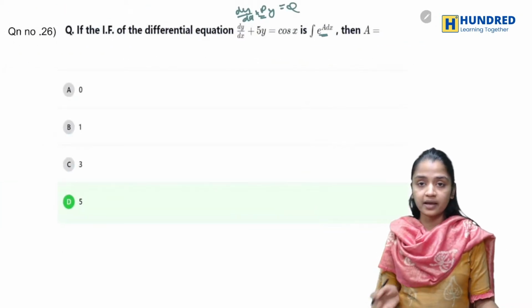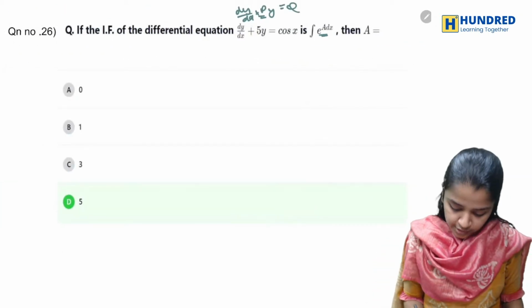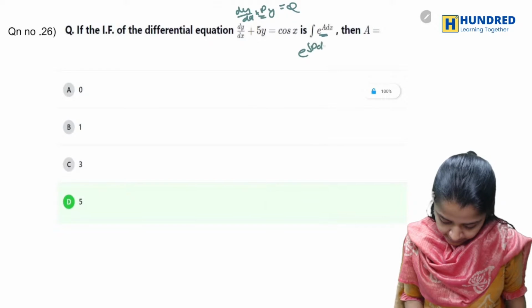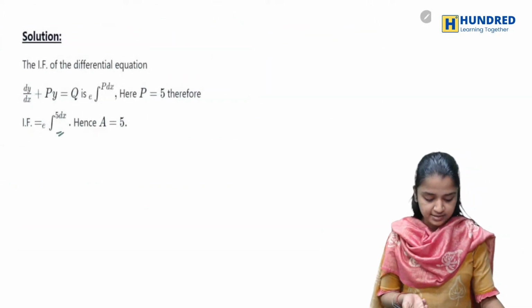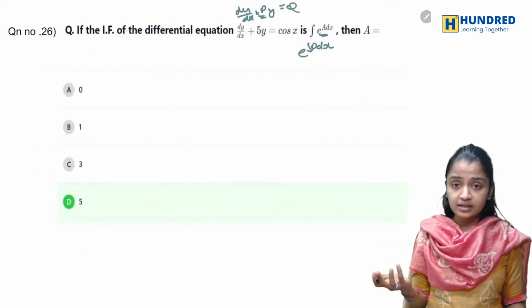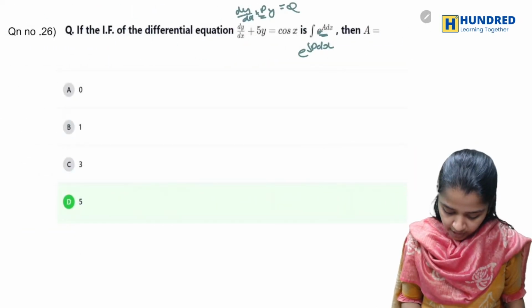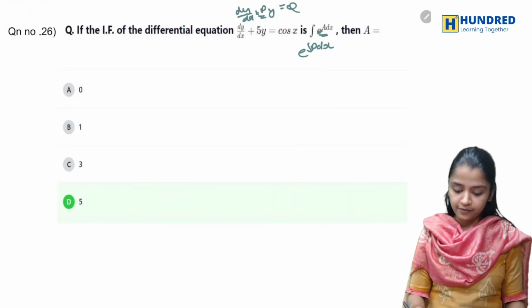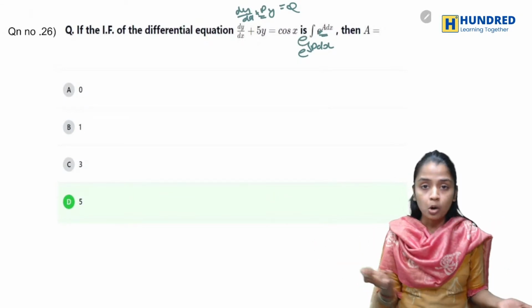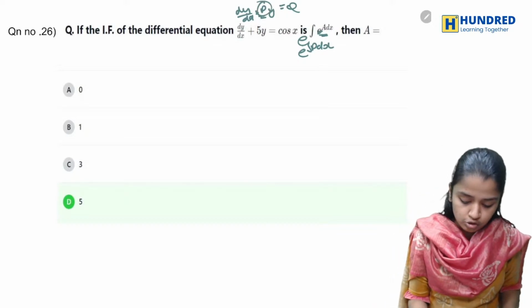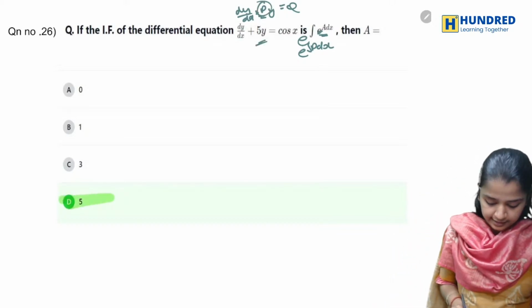So what is my A? Basically 5. So instead of integral P dx, this is your integration. They basically asked for your integrating factor. Integrating factor is e power integral P dx. So what is your P? That is your A. So P is 5. So I'm just writing directly as 5.